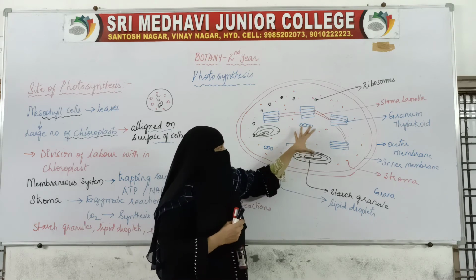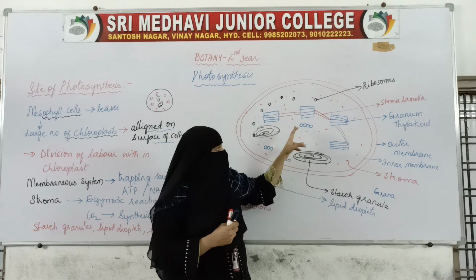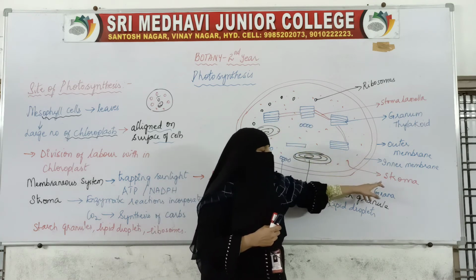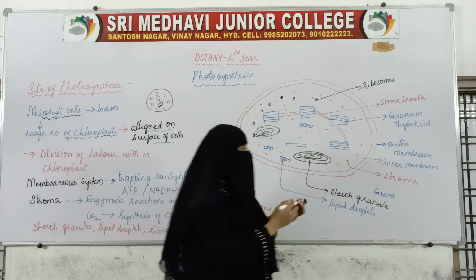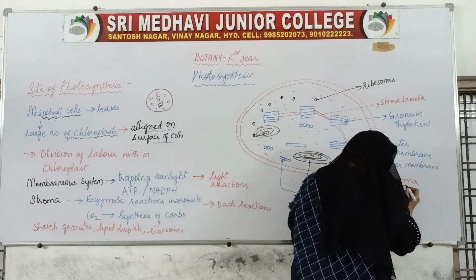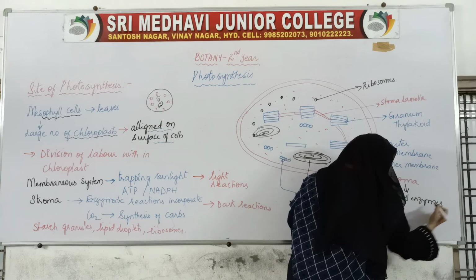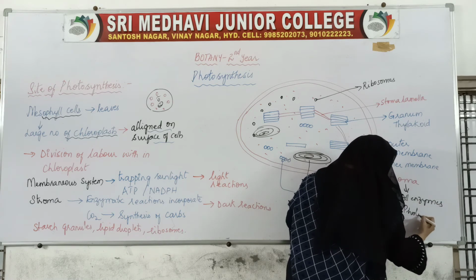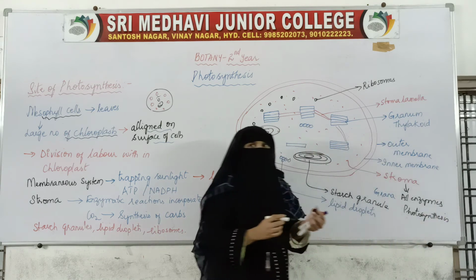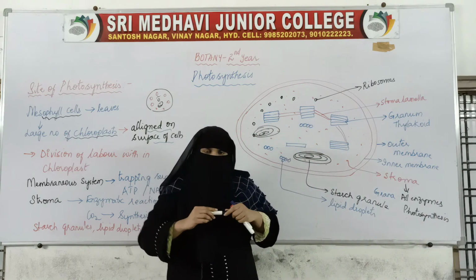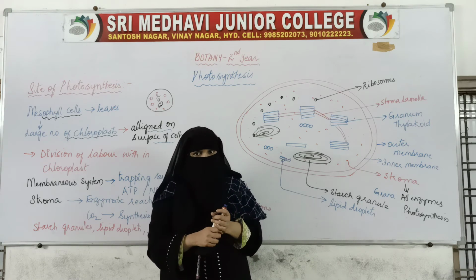Inside this, a colorless liquid or matrix will be present. It is called stroma. This stroma consists of all the enzymes which help in the process of photosynthesis.